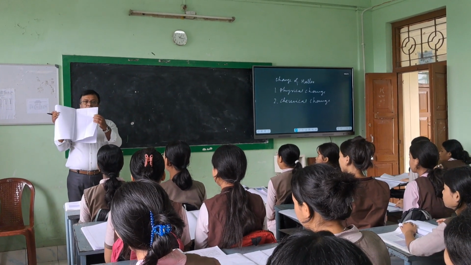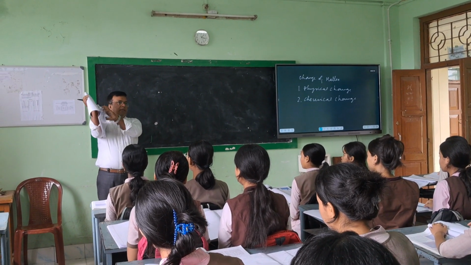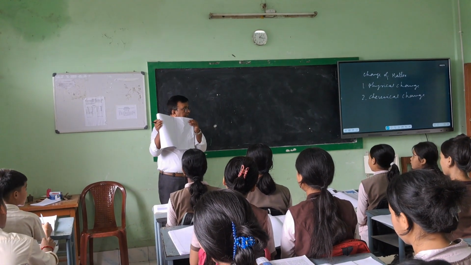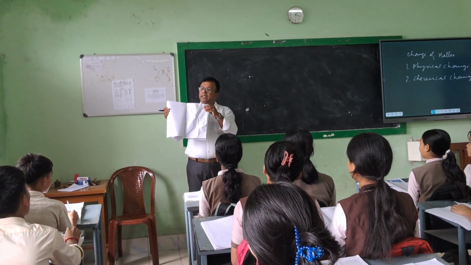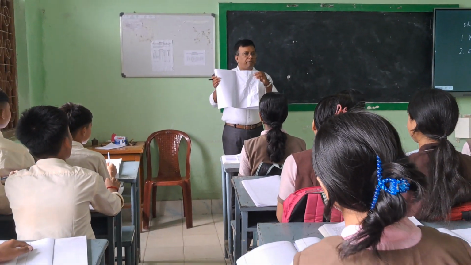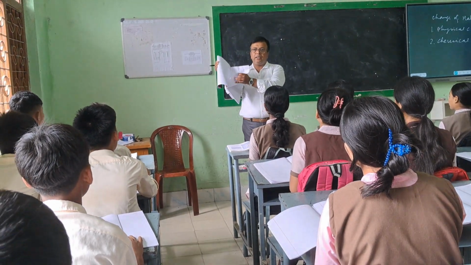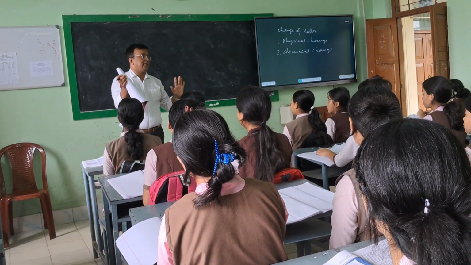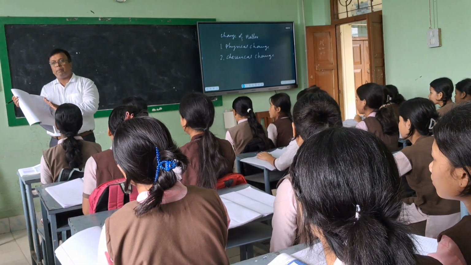Suppose if you squeeze it like this, you will be getting some wrinkles, right? But it is paper. After this squeezing, paper is not changing to another state. Paper is remaining as paper only.